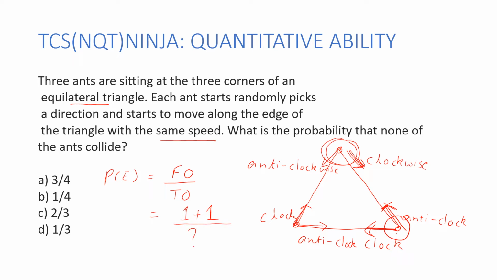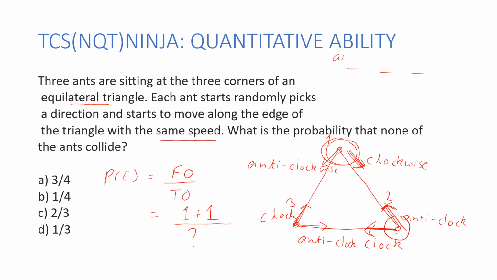To figure out the total outcomes, I'll treat the question as we do a digit problem. Let's say I have a 3-digit number. So keeping the same reference, for this ant, let me number them 1, 2 and 3. For ant 1, I have 2 options.